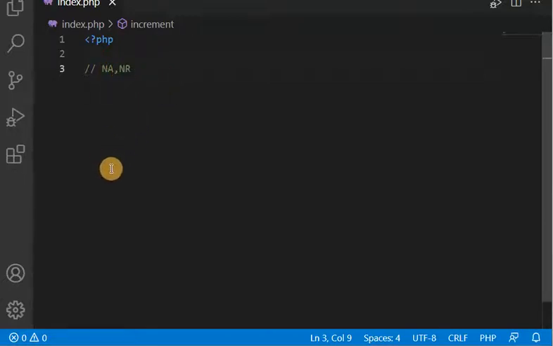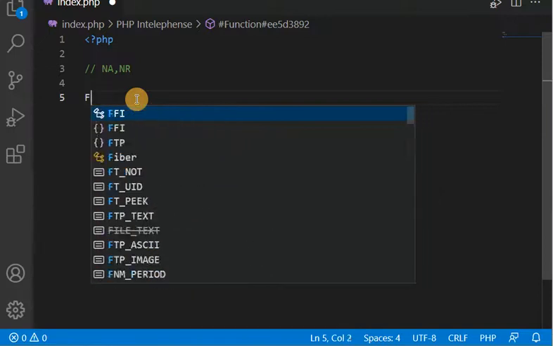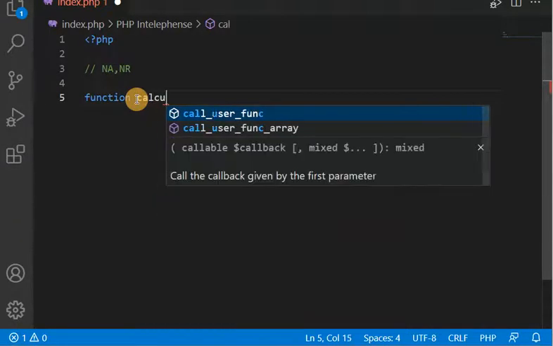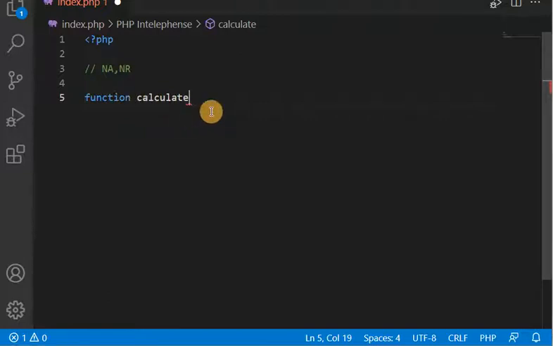So this is the first type of function we are going to learn here. Let me create one function here. Function, sorry, caps lock was on. Function. This is the function keyword, and I have to give the name of the function, that is calculate. This is the name of the method, and as the type suggests, no argument, no return. It means we are not passing any argument, and we are not going to expect any return from this function. But we can process the value inside the calculate method, and we can display that output inside the method itself.